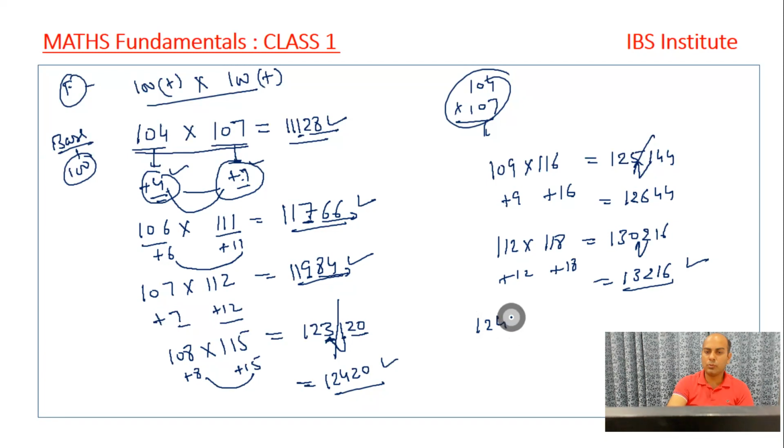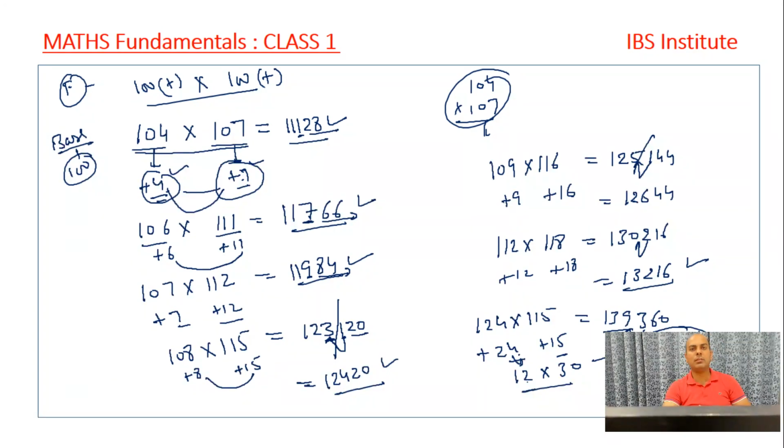If it is given 124 into 115, what we do, plus 24, plus 15. 15 plus 24 is 139. And 24 into 15 will be what? When we have to multiply, we halve this one and double this. Half of 24 is 12, and double of 15 is 30. So 12 into 30 is 360. So here this 3 will get added into 9. So it's 139 plus 3 is 142, and 60. So my answer becomes 14260. So this is how we can apply this.